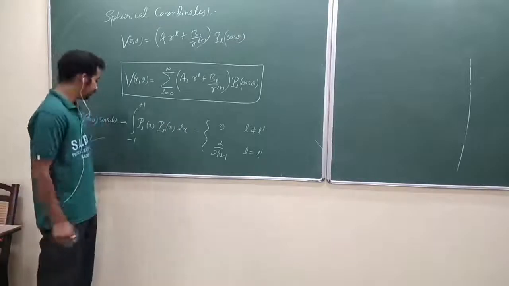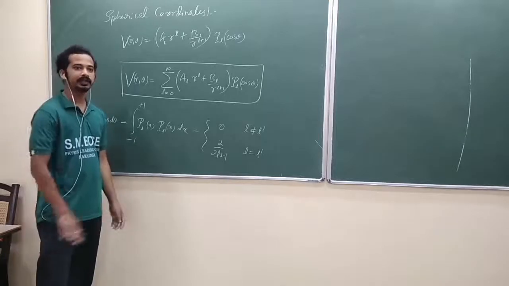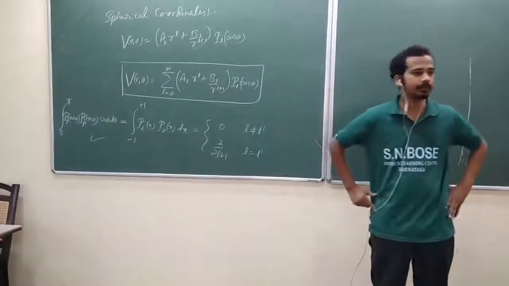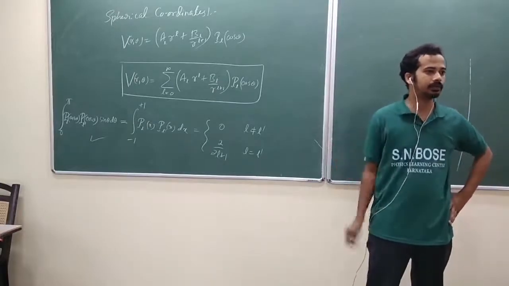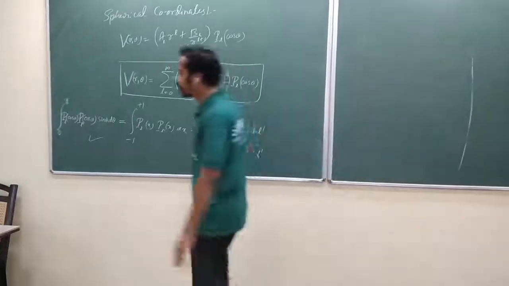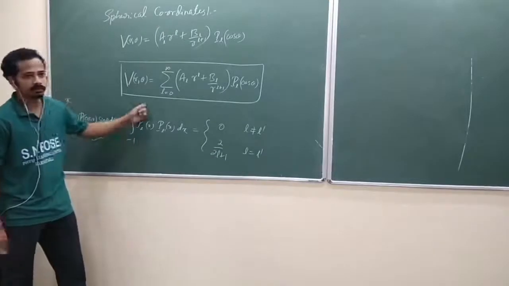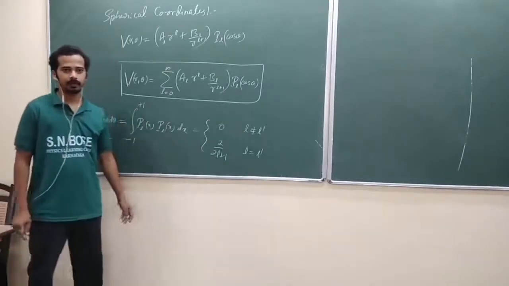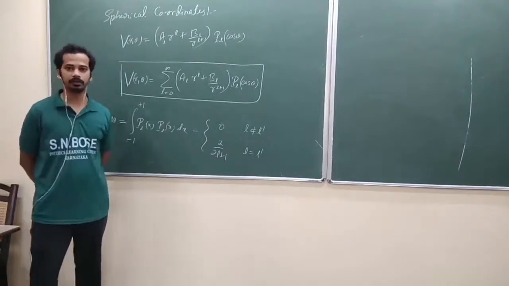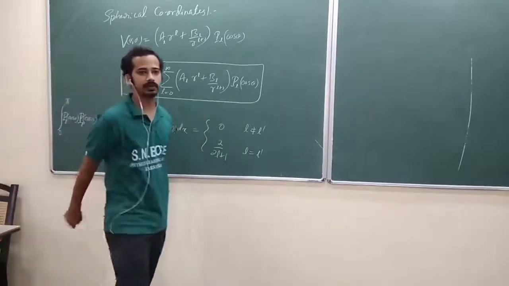Even look here, we don't have to do this integral. Let me explain. Any polynomial in cos theta can be written in terms of Legendre polynomials. I argued that in linear algebra. Legendre polynomials are linearly independent and orthogonal from -1 to +1, so they form a basis in the polynomial space. Any polynomial can be written as a linear combination of Legendre polynomials.